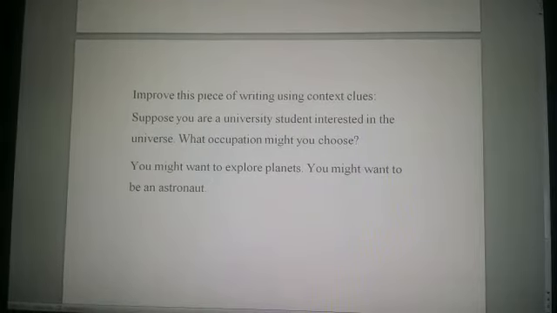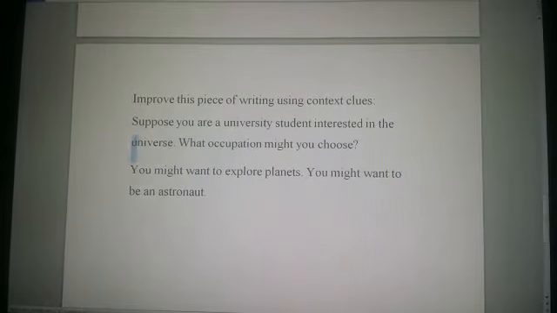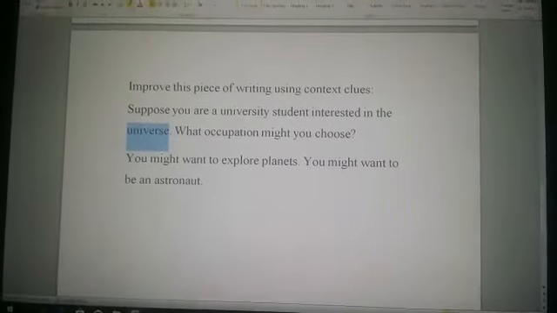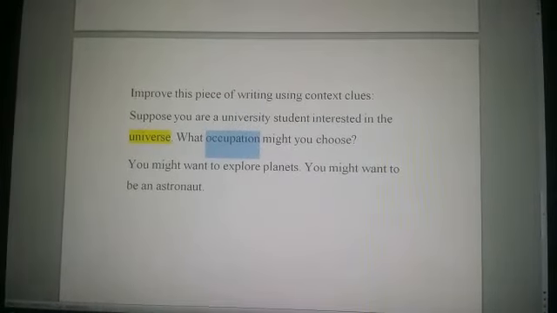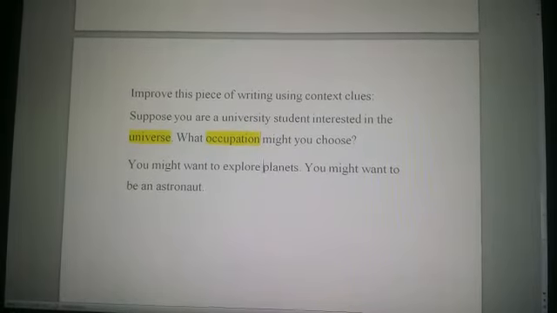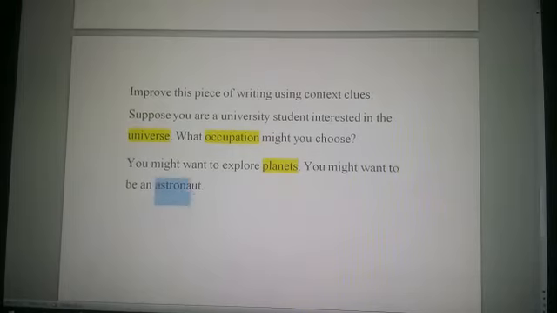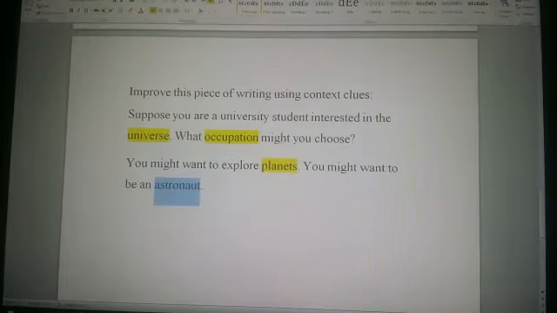Now, if you look at this text, you can find some difficult words, such as the word universe. It's a difficult word for students. The word occupation may be a little bit difficult also. The word planets may be difficult for some beginners. The word astronaut is also a little bit difficult.